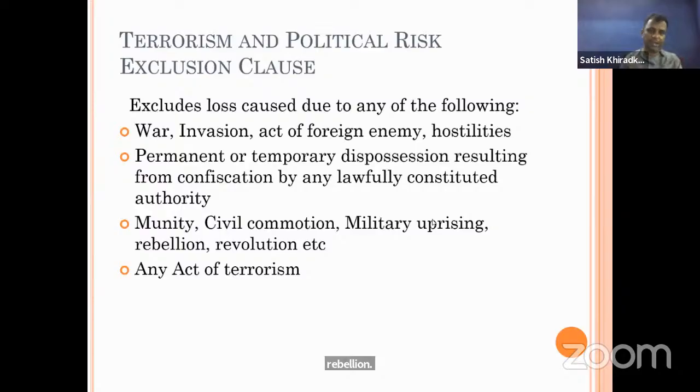So these all are excluded as per the terrorism and political risk exclusion clause.